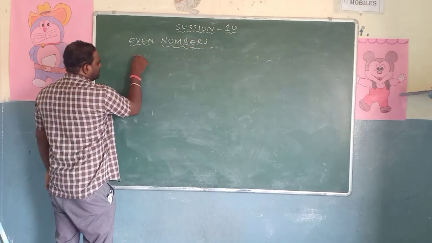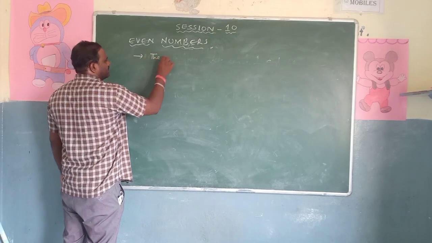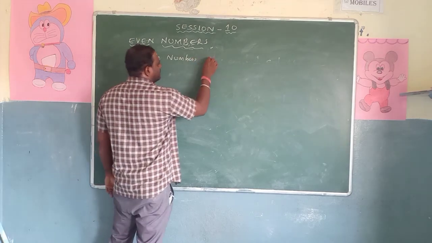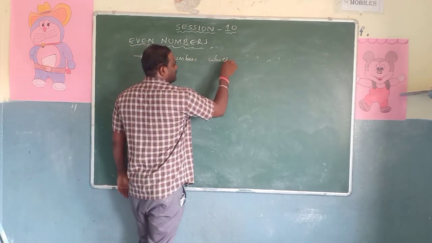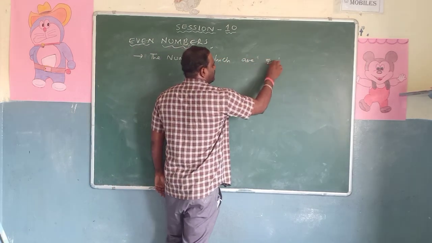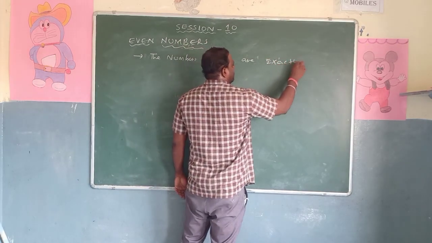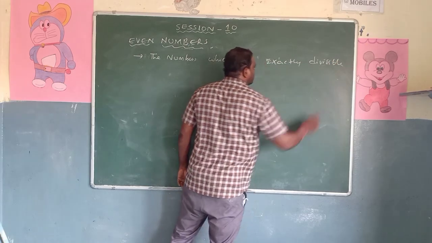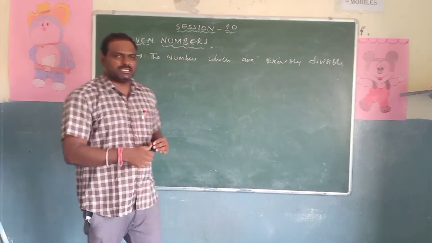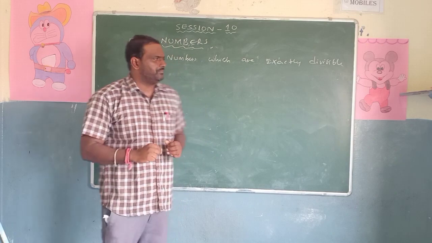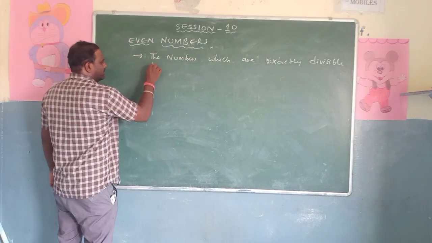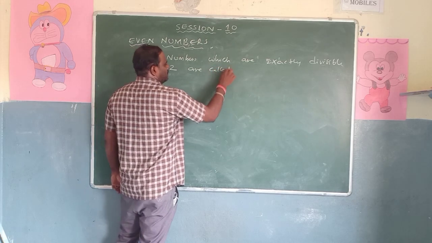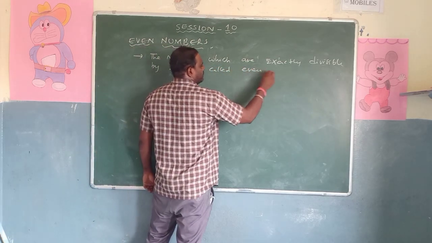First, the definition is: numbers which are exactly divisible by 2 are called even numbers.